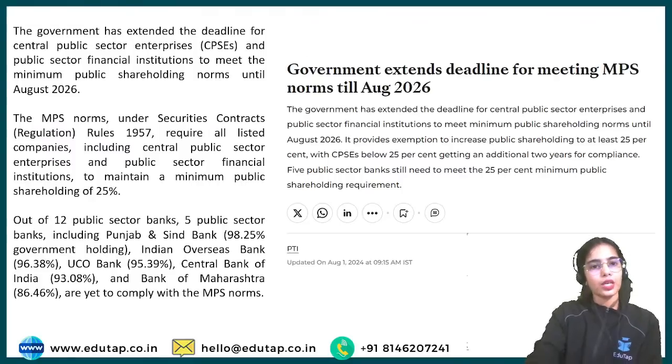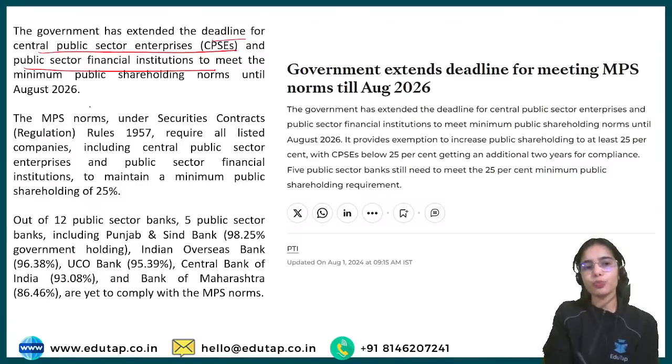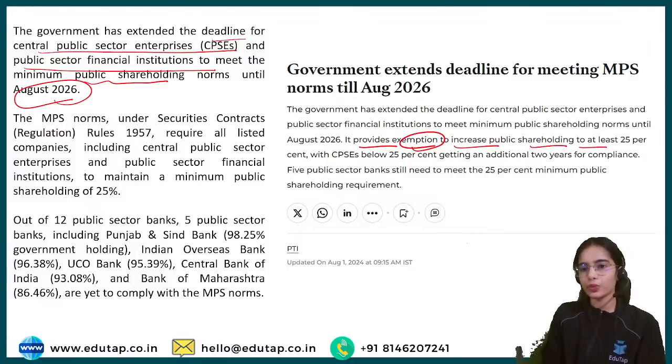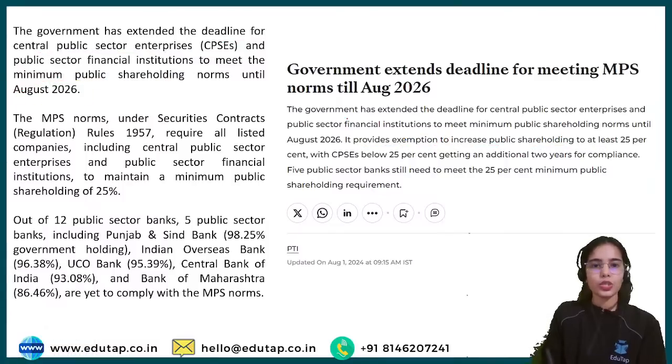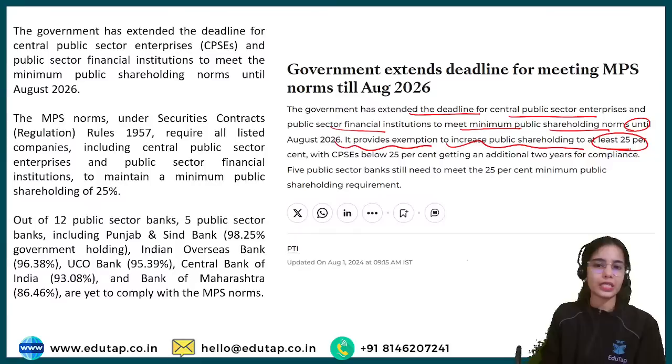Yes. So this is the basic idea. The government has extended the deadline for the CPSEs and the public sector financial institutions to meet the minimum public shareholding norms until August 2026. It provides exemption to increase public shareholding to at least 25%, with CPSEs below 25% getting an additional 2 years for compliance. So this is the basic idea.